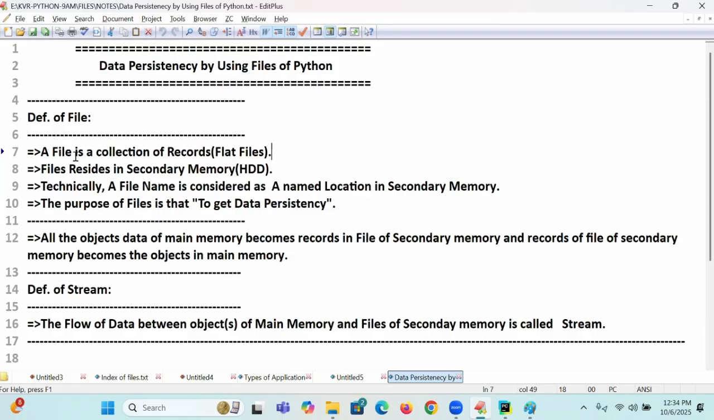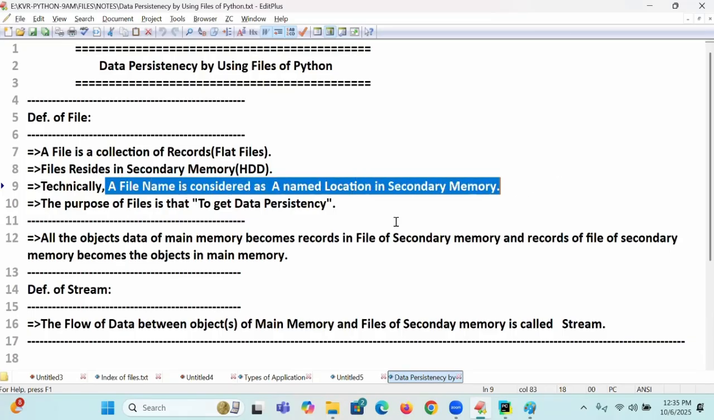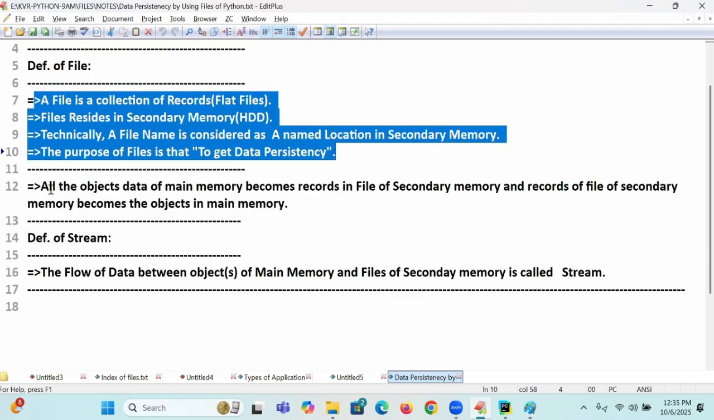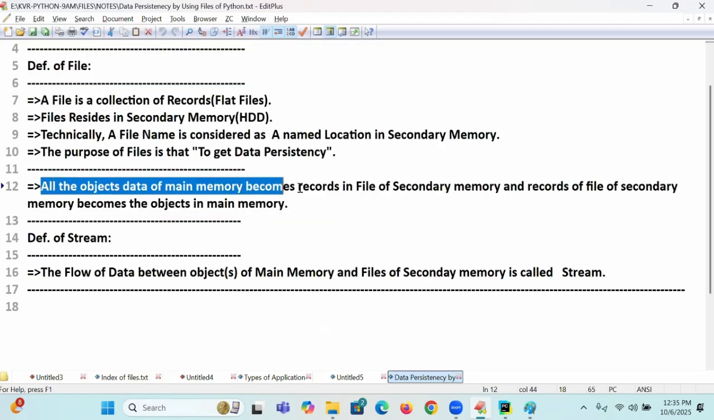Our Python files are also there, but they do not contain records; they contain statements. That is not a flat file. A flat file only contains records. Next, a file resides in secondary memory, which is known as the hard disk. Technically, a file name is considered a named location in secondary memory. The purpose of a file is to get data persistency. Clear? These are the four points.